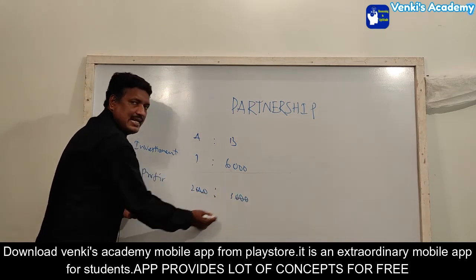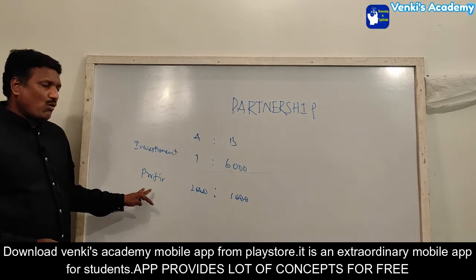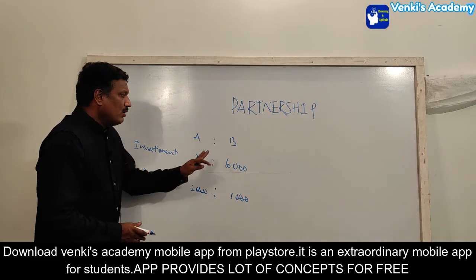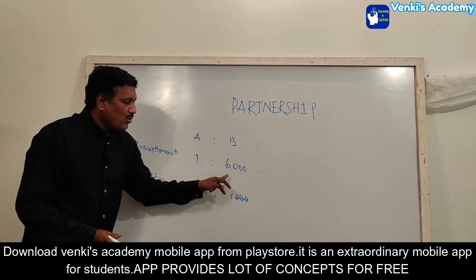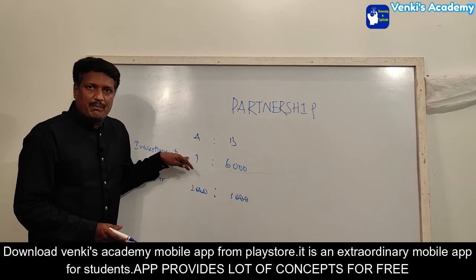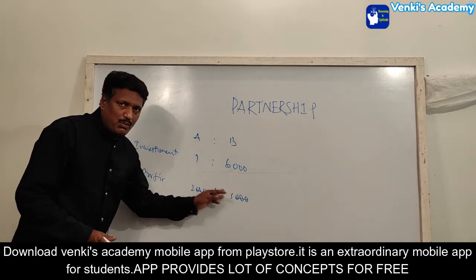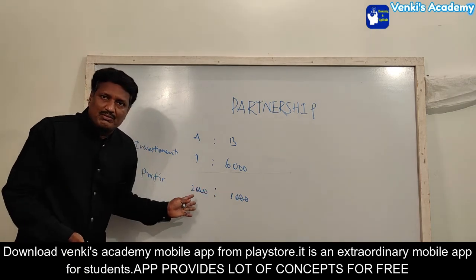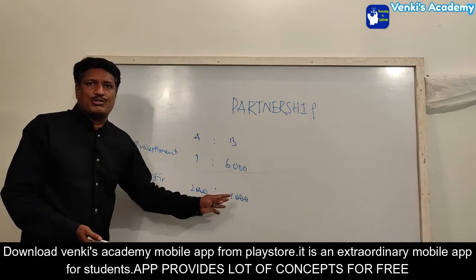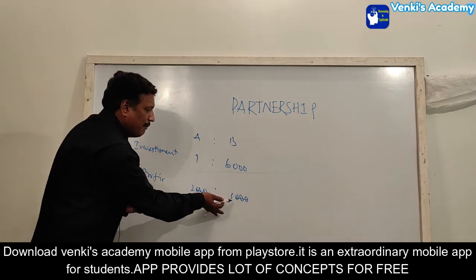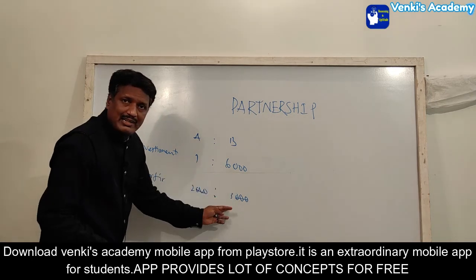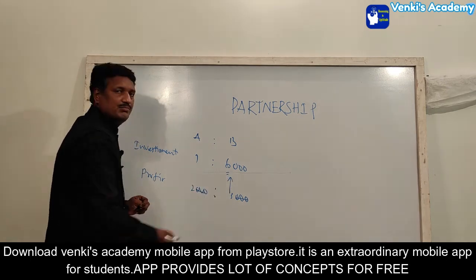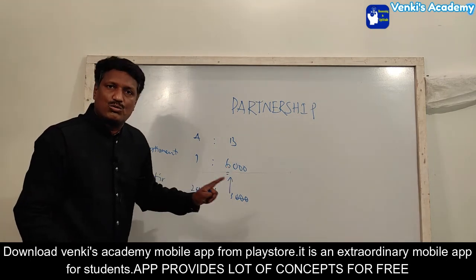So we should just make the ratio for this profit. The 000 gets cancelled, so if you make the ratio for this profit, 2,000 to 3,000, it becomes 2:3. Now they have given only B's investment. By using this logic, we can find the investment of A. Now, 2:3 is the profit ratio, because they gave the profit in terms of rupees. B's profit is 3 parts only. B's investment is 6,000, so these 3 parts equal 6,000. 3 parts equal 6,000, so 1 part equals 2,000.